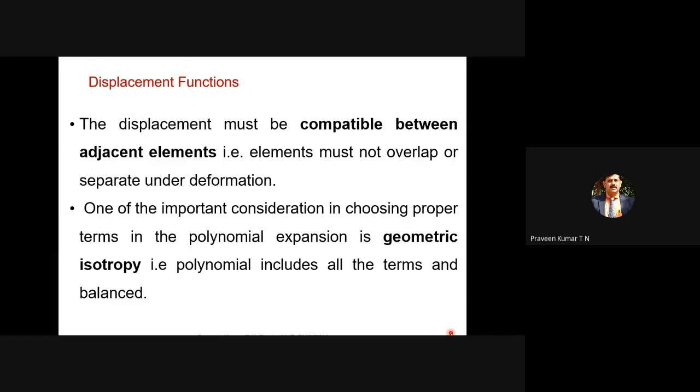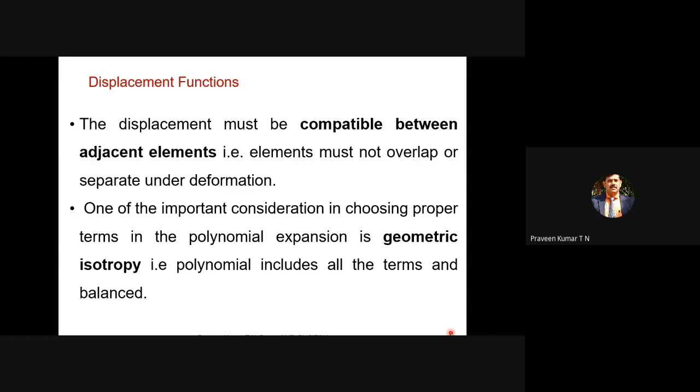There is one more term, geometric isotropy. Imagine you have a steel rod, and you pull it in the horizontal direction; the relative deformation is 1 mm, if you neglect the weight of the steel rod. If you keep the same steel rod in the vertical position and pull it, the deformation should still be 1 mm. Keep the same steel rod at an angle of 45 degrees to the ground and pull it, the deformation is only 1 mm, assuming there is no self weight.